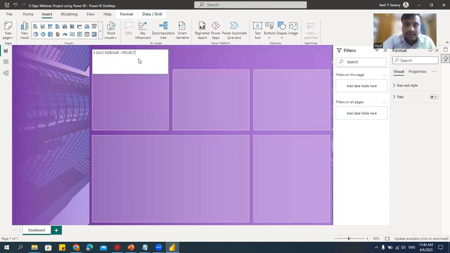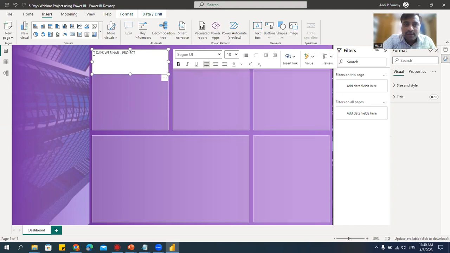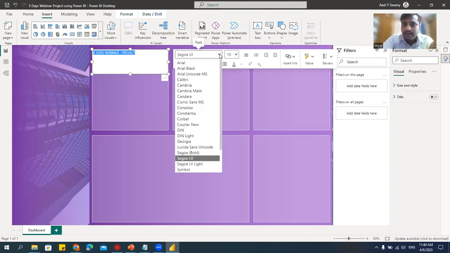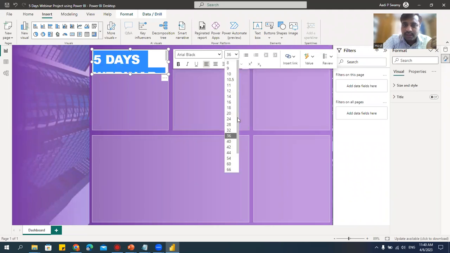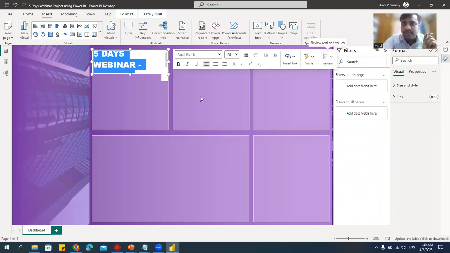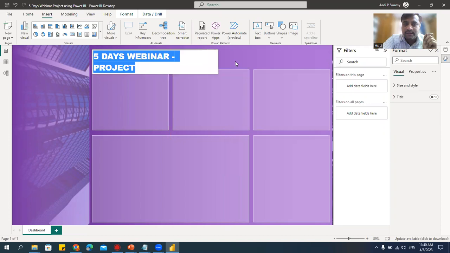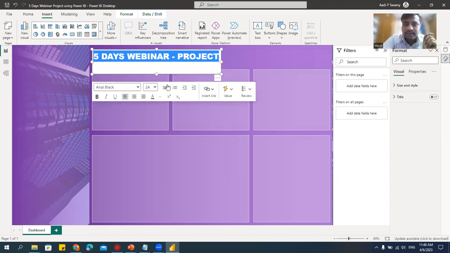I can just resize this and I'll increase the font. Always make sure that we increase the font so that it looks like a title. Now it looks like normal text. How to do that? Here I have this selection of the font style. I'll say Arial Black. Let me increase this to, let's say, 36. It's too big. Then we'll say 24. Okay, this should do. Let me resize this till here like this.